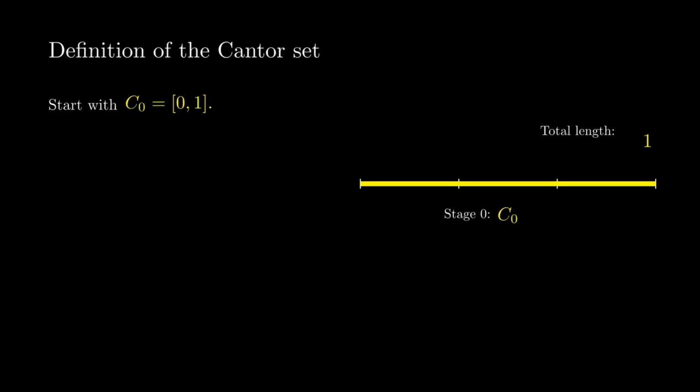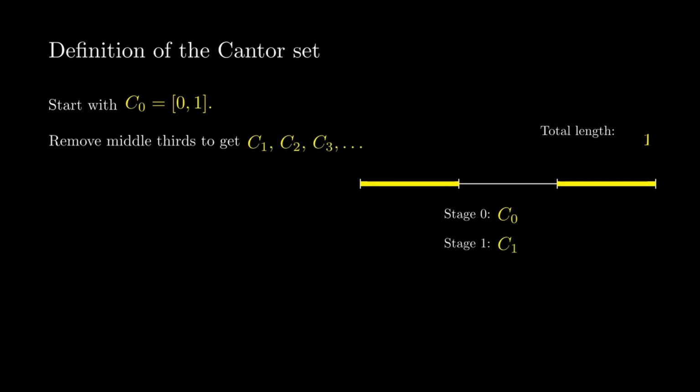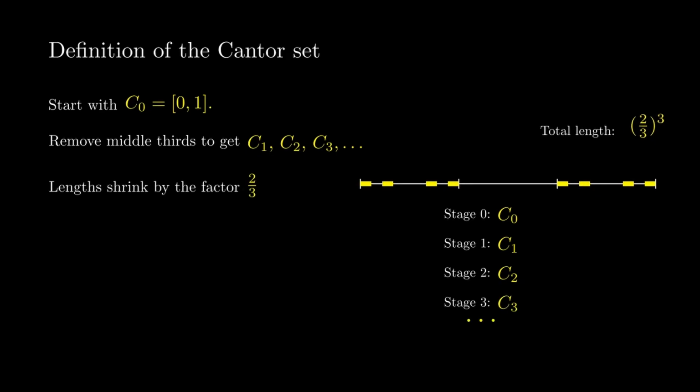The Cantor set is constructed by starting with the unit interval and repeatedly removing middle thirds. Stage 0 is simply C_0 equals the closed interval from 0 to 1. At stage 1 we remove the open middle third, leaving 2 closed intervals of length 1/3 each. At stage 2 we remove the open middle third of each remaining interval, and so on. We continue this process indefinitely. At each stage the total length of the remaining set is multiplied by 2/3, and therefore shrinks towards 0. The Cantor set is defined as the intersection of all these stages. It is a null measure Borel set.